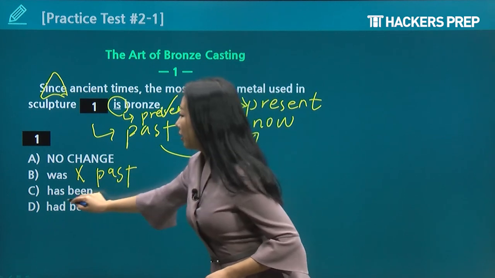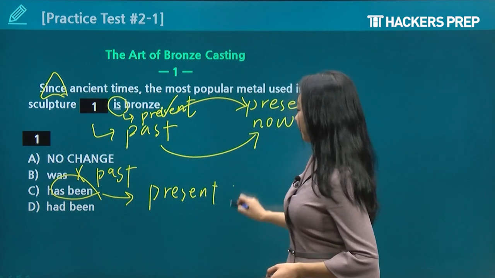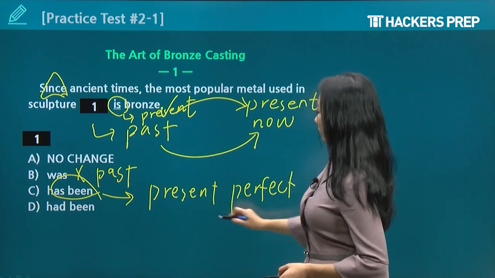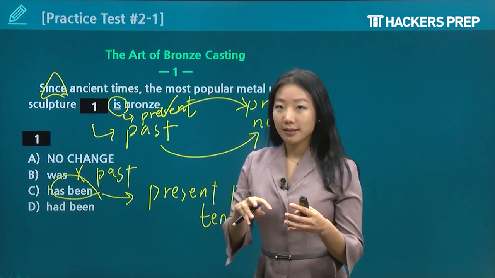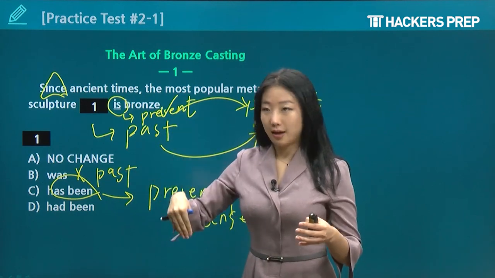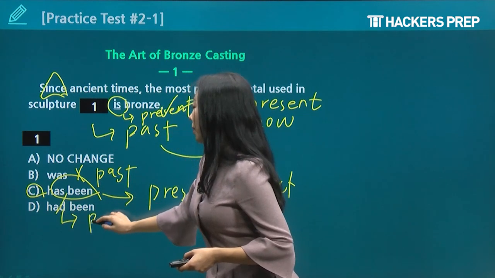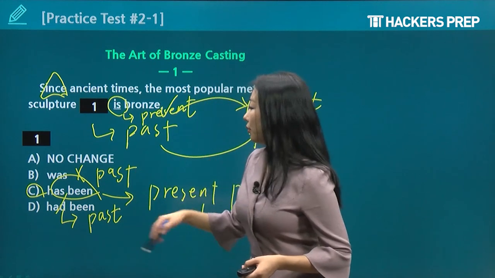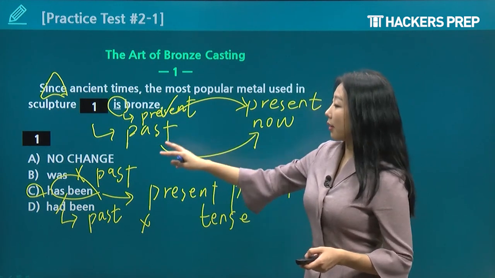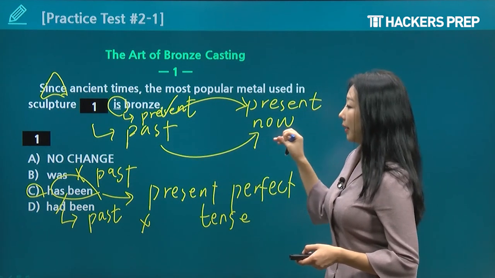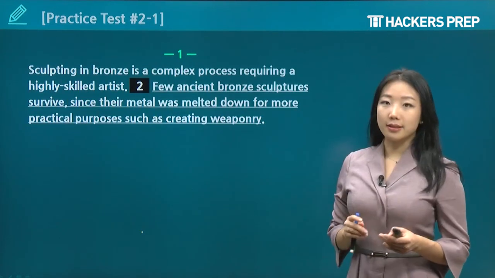Has been. This one is correct because this one is called present perfect tense. And you use has been when something happened in the past, but it is true up till today. So C is your correct answer. Had been is wrong because had is not just past tense, it's past participle. So this one would be incorrect, okay? Because we're talking about something that occurred in the past and is correct today as well, applies today. So C, present perfect.